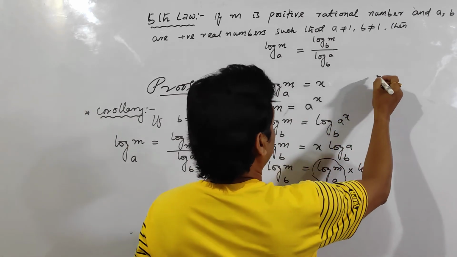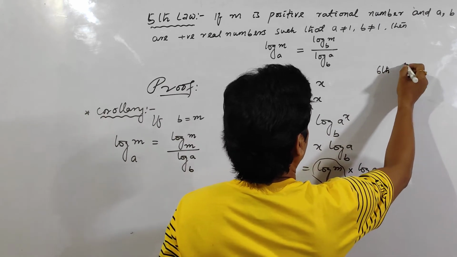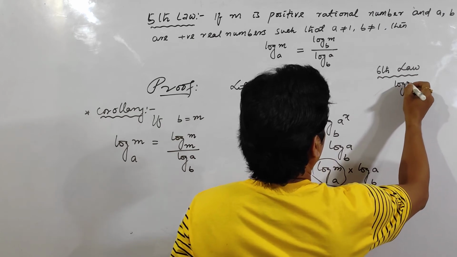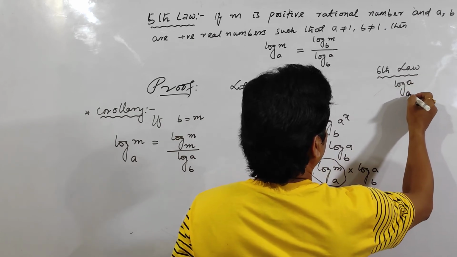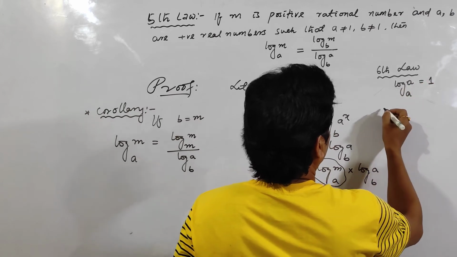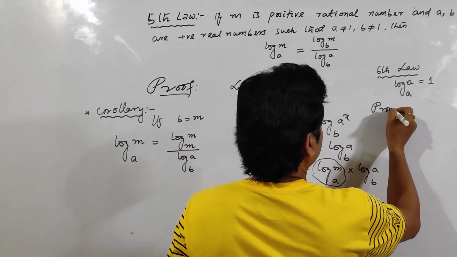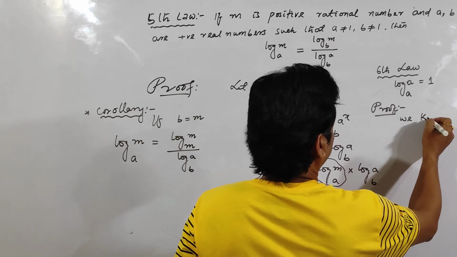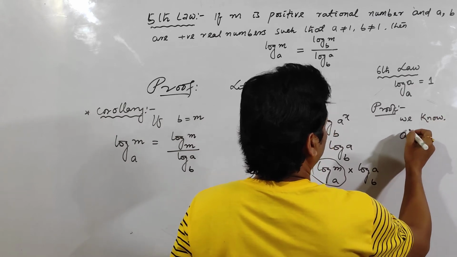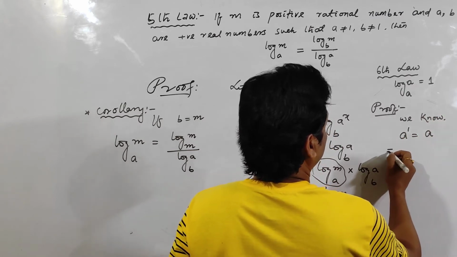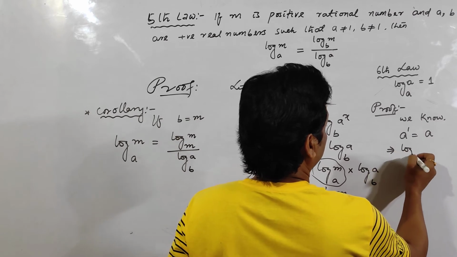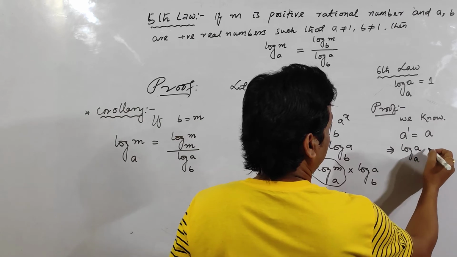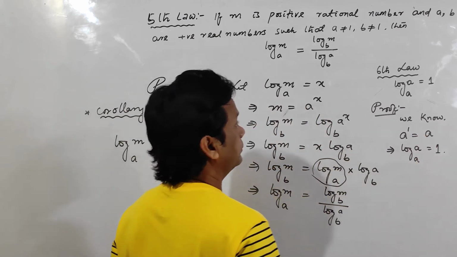This is your sixth law. Log a to the base a is equal to 1. The proof is, see here, we know a to the power 1 is equal to a. That means log a to the base a is equal to 1. So this is the proof.